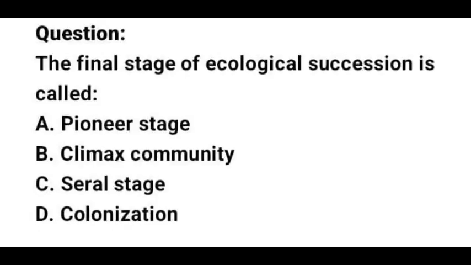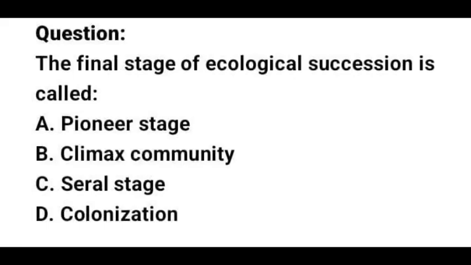The next question we have says, the final stage of ecological succession is called dash. A, the pioneer stage. B, the climax community. C, the serial stage. And D, colonization. The correct option there is option B, the climax community.